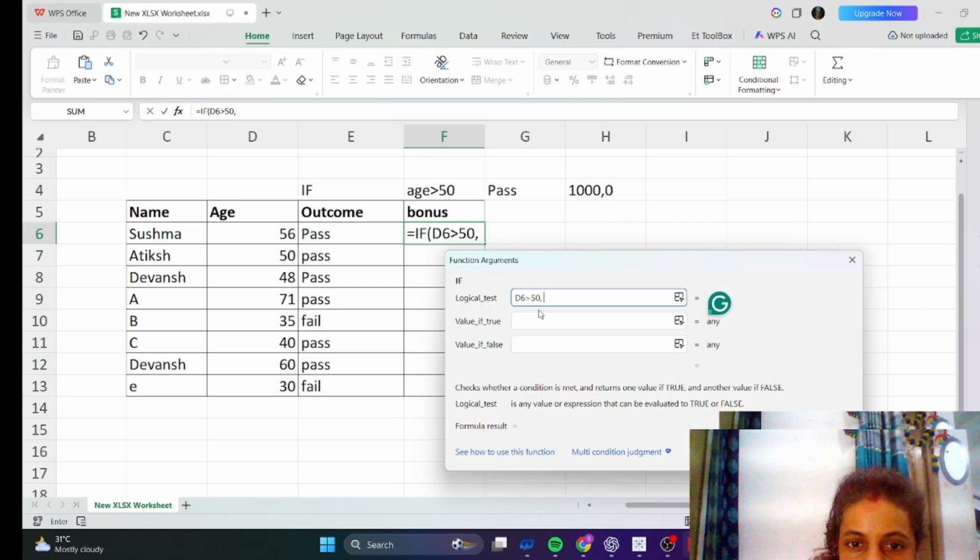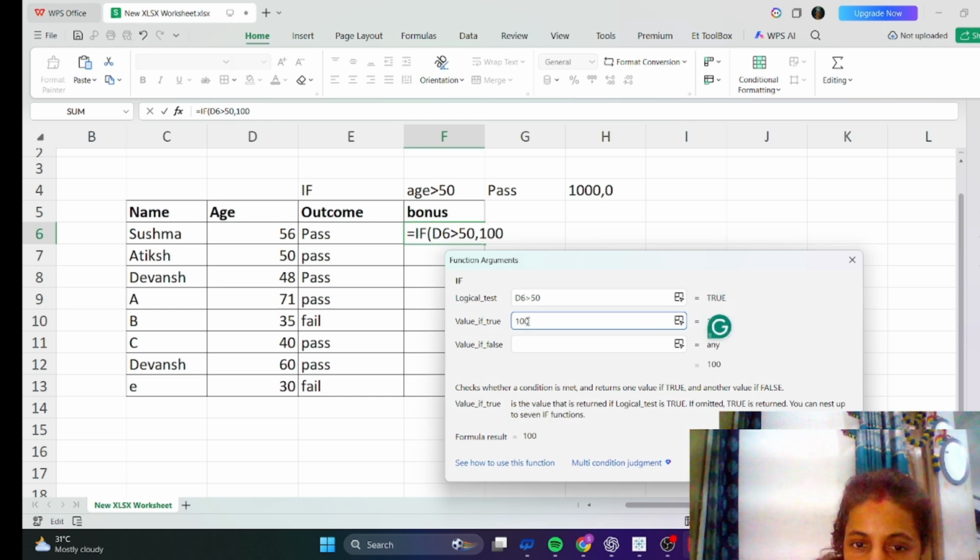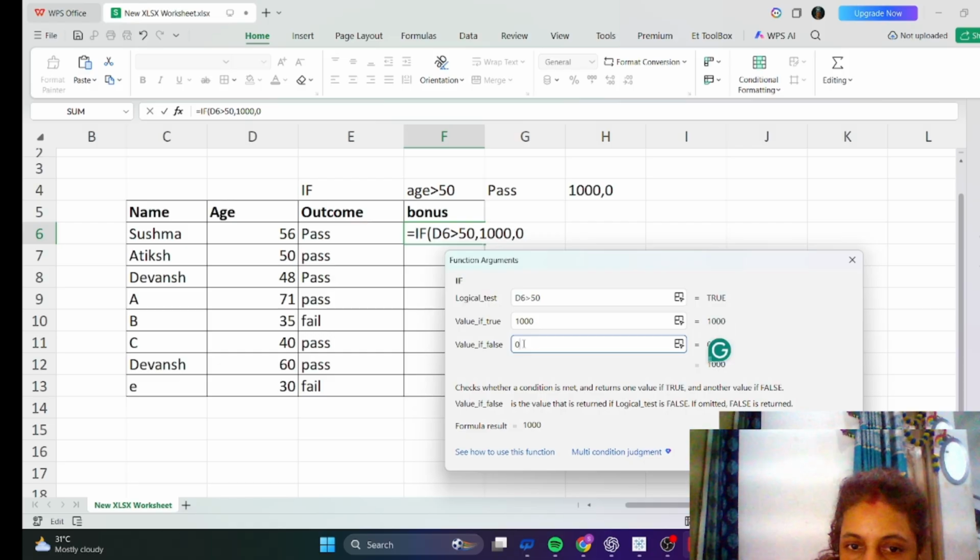First we will apply this one, then he will get 1000, otherwise he will not get anything. Okay, then apply.